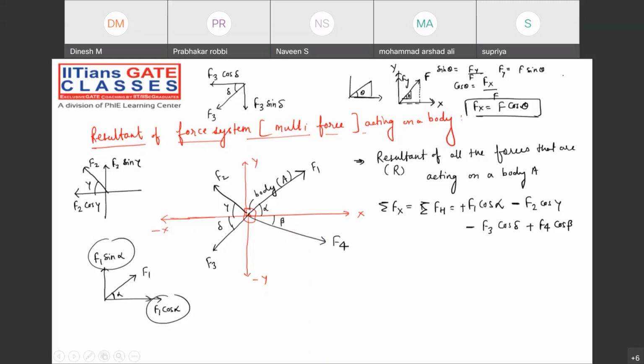Some of you who are having doubts whether it's clear or not, tell me guys. Right now, do not hesitate. Each and everything will be clear over here. I know that the time allocation will be less, but believe me, each and everything will be clear once you ask the doubt. Now, summation of all the forces in the y direction, or you can say summation of vertical forces. How can we find it? Now tell me, F1 component in the y direction, positive or negative? Minus F1 sin alpha or plus F1 sin alpha?